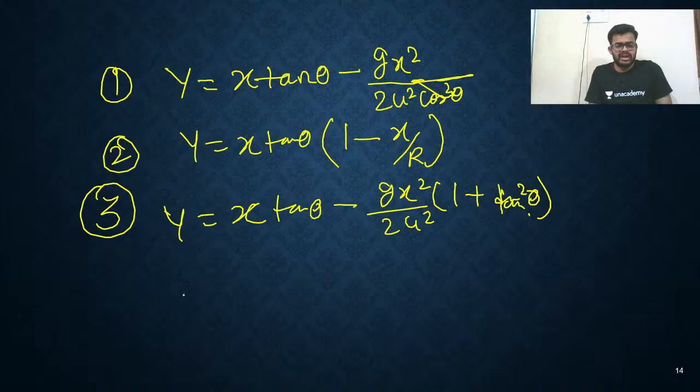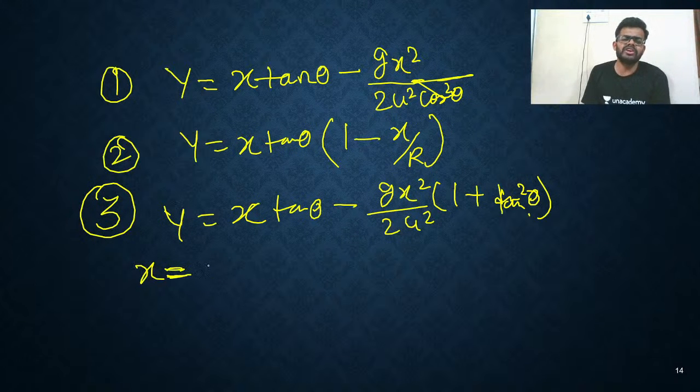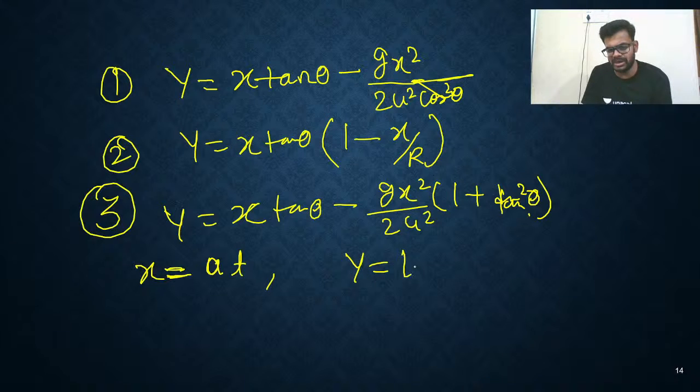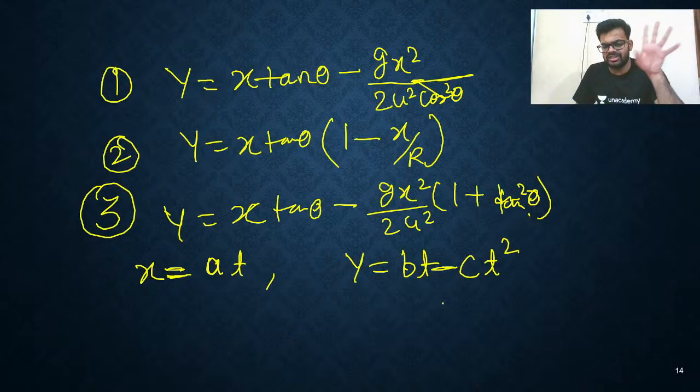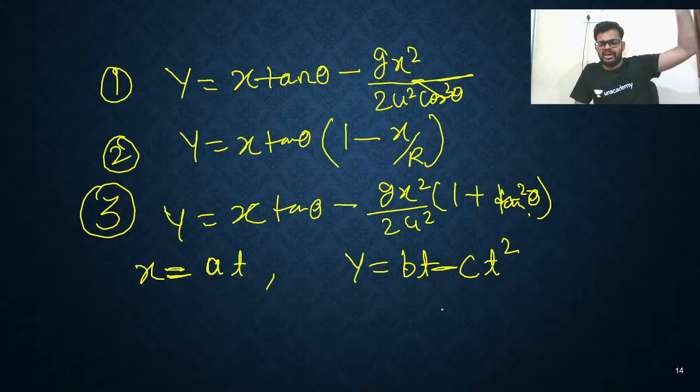Okay. Now, how to find equation of trajectory? So let's say it is given x is equals to at, let's say, and it is given y is equals to bt minus ct square, something like that. Any equation is given. How to find equation of trajectory? So simple. The common term in both the equations is time. So three variables: x, y, and time. So just remove this common variable, that is t.